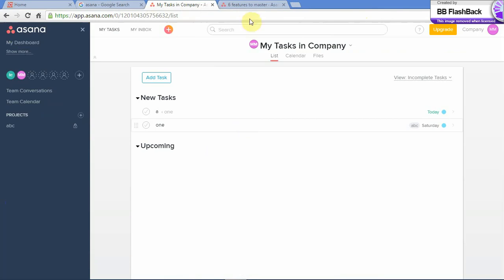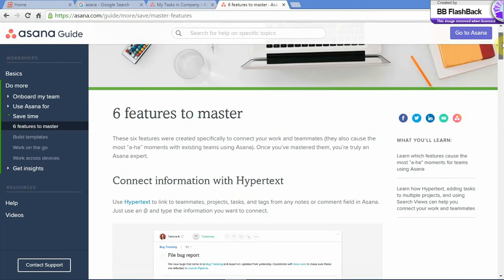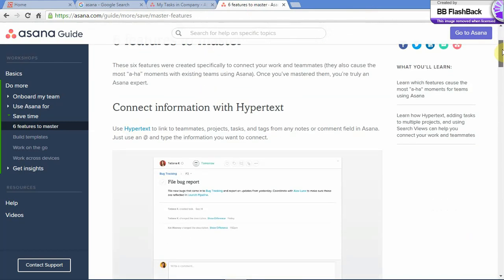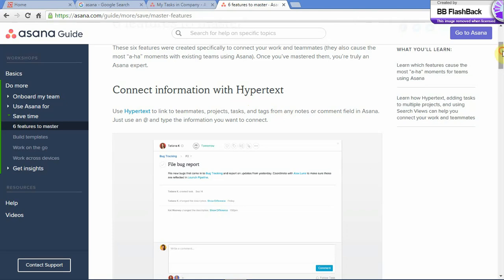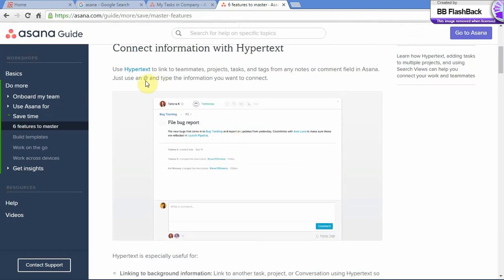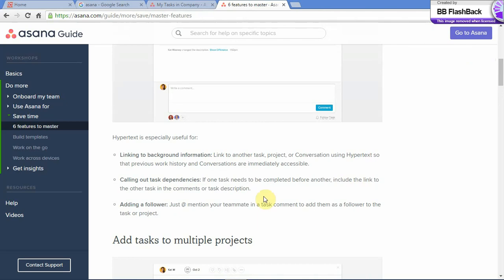Before this, we will discuss a few features that are unique to Asana that you can use to optimize your usage of Asana. Connect information with hypertext. Whenever you use the at key, you can connect teammates, projects, tasks, and tags in your comment. It is useful for linking to background information, that is linking to another task, project, or conversation. Calling out task dependencies, that is if a task needs to be completed before another task can begin. Adding a follower, that is mentioning any of your teammates in the comments.